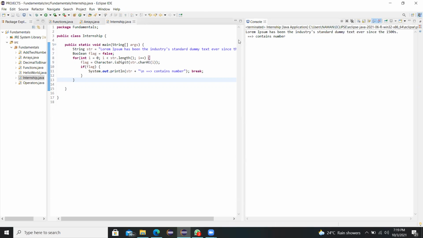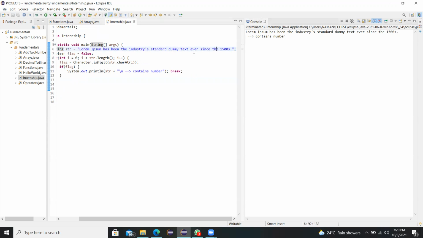So here it's showing the content number. Why is it showing the content number? Because the flag variable has got the idea that it is having a number. Now you remove the 1500 from that. Can you remove 1500 from the string? Yeah, it is at the end of that str variable. Remove 1500 from that and rerun it.